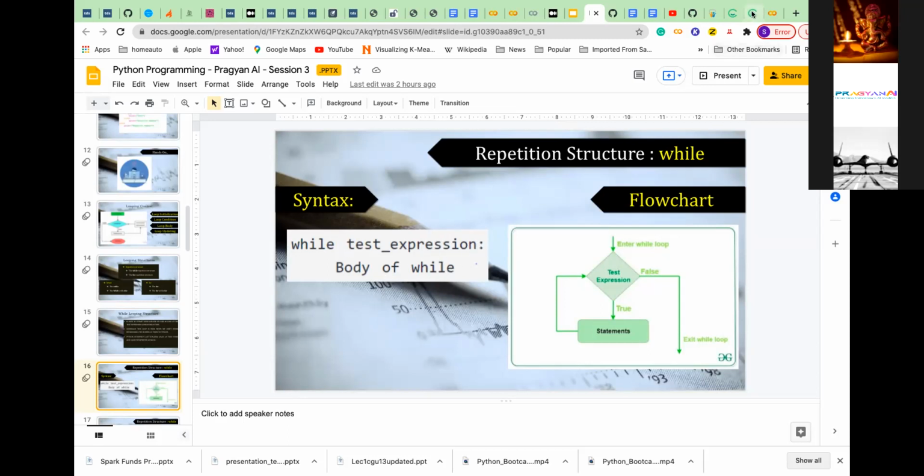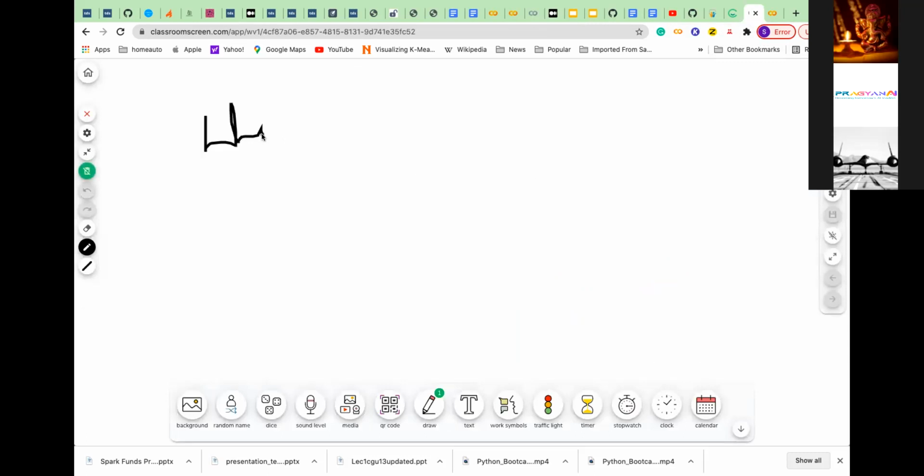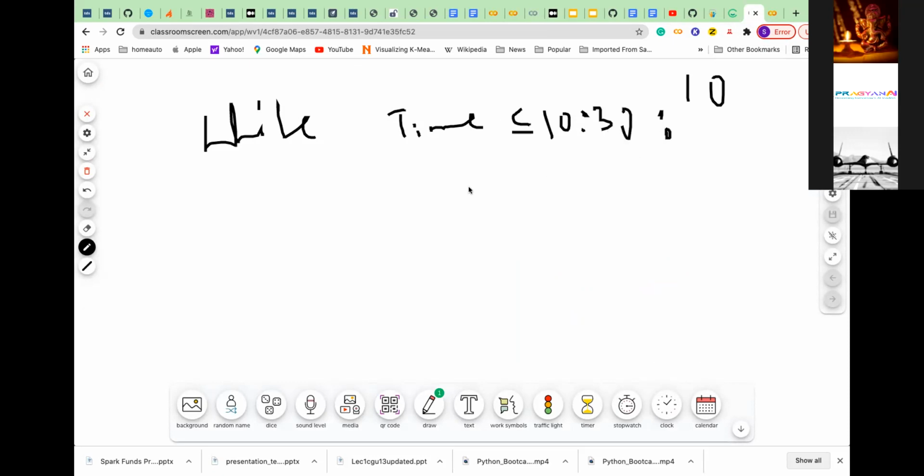So what is that actually? Like, if I say while the time is, assume that you entered at 10 o'clock. So while the time is less than or equal to 10:30, I will loop till 10:30. So you are trying to do something.